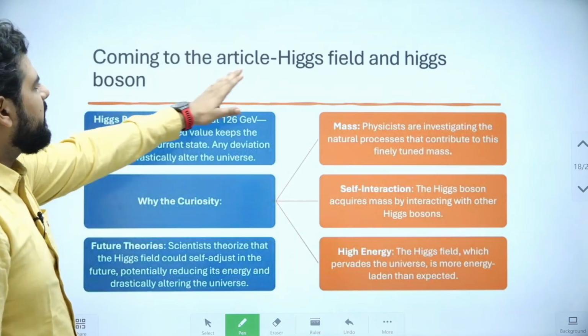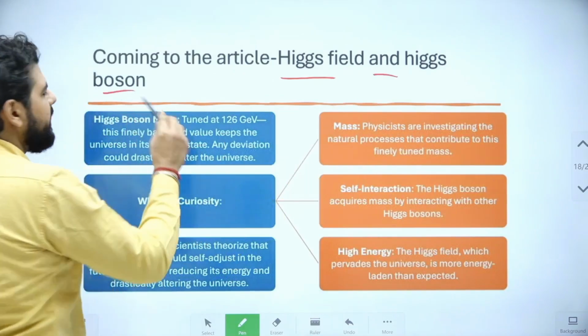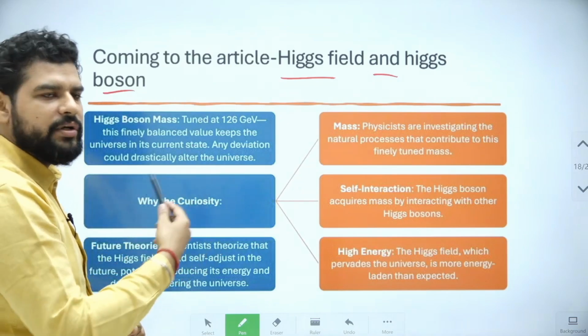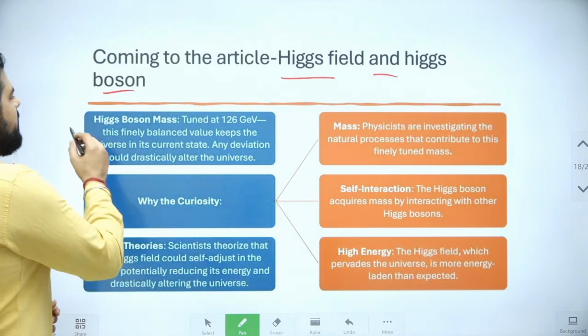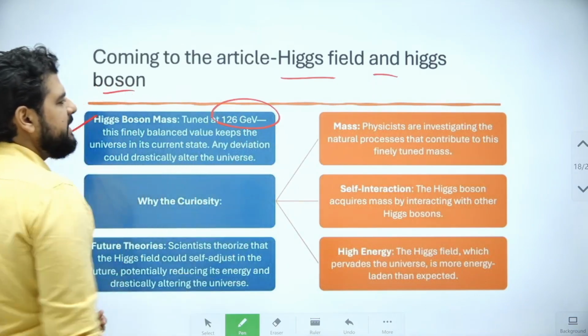So let's come to the article, and the first thing I want to discuss is the Higgs field and Higgs boson relation and its importance in the universe, and why we have to read it in the article. The mass of the Higgs boson is 126 GeV.